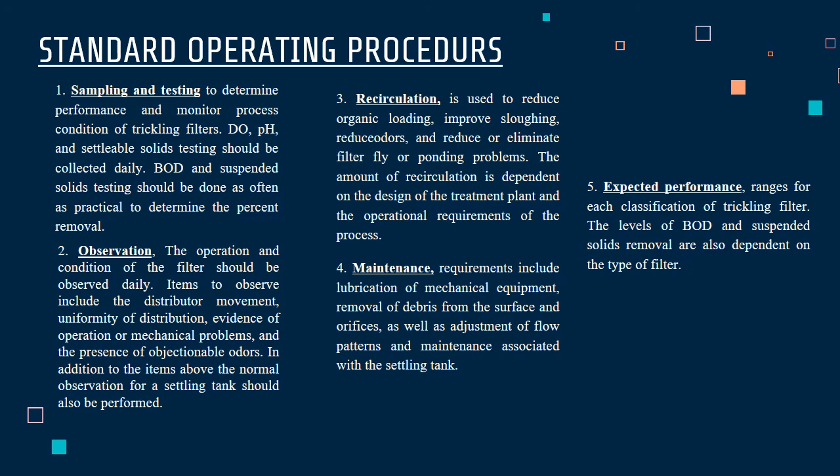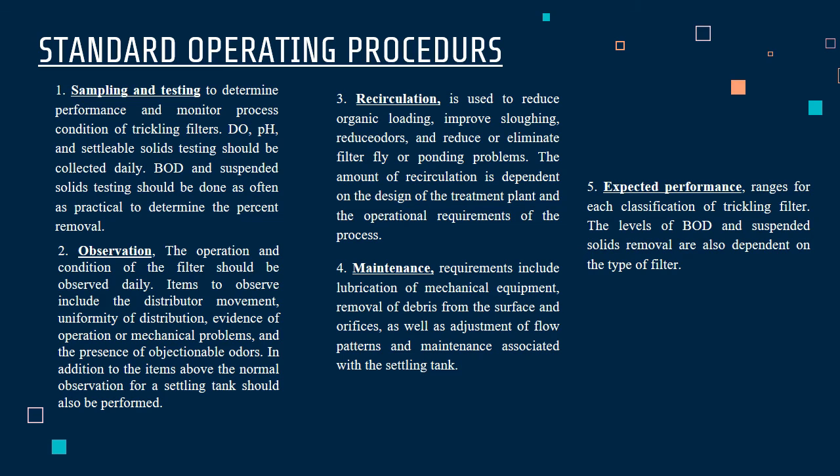Two, observation. The operation and condition of the filter should be observed daily. Items to observe include the distributor movement, uniformity of distribution, evidence of operation or mechanical problems, and the presence of objectionable odors. In addition to the items above, the normal observation for a settling tank should also be performed.